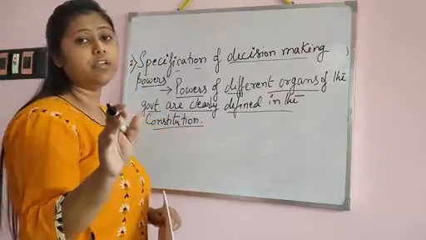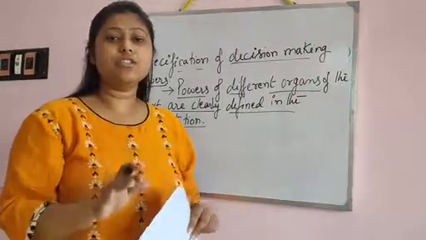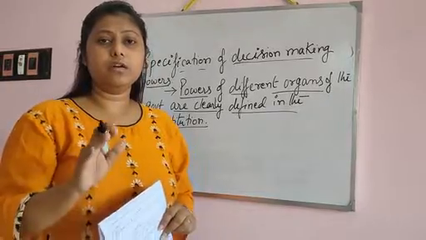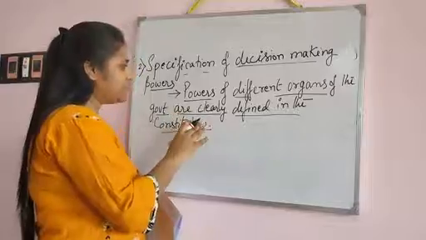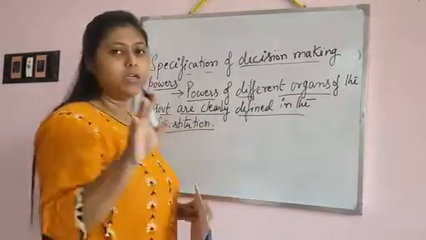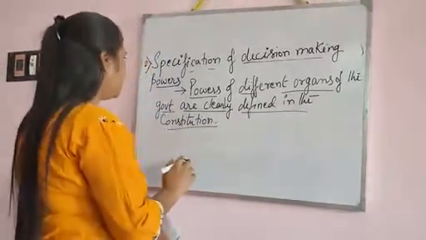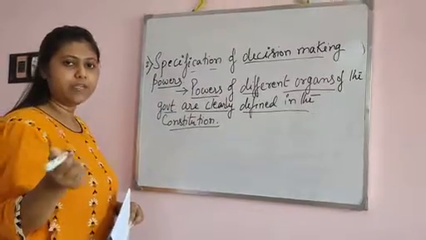So the constitution is giving direction on what the legislature should do, or what the executive will do. In this way, in three ways, we have to know about the different departments of government. Now we have to know about the third point.